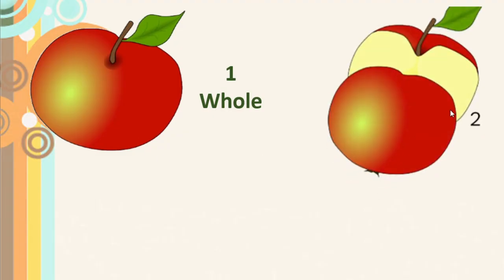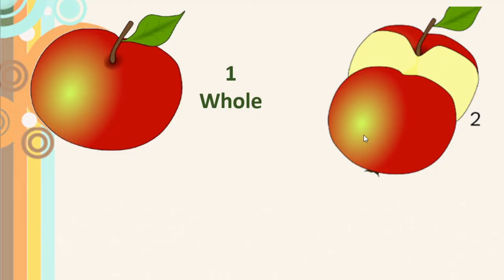Here we can see 1 whole apple. Right? You like this apple, isn't it? Okay, but your sister is there with you. Then what will your mother do? She will cut exactly into half. She will make 2 parts exactly alike. She will give 1 to your sister and 1 to you.